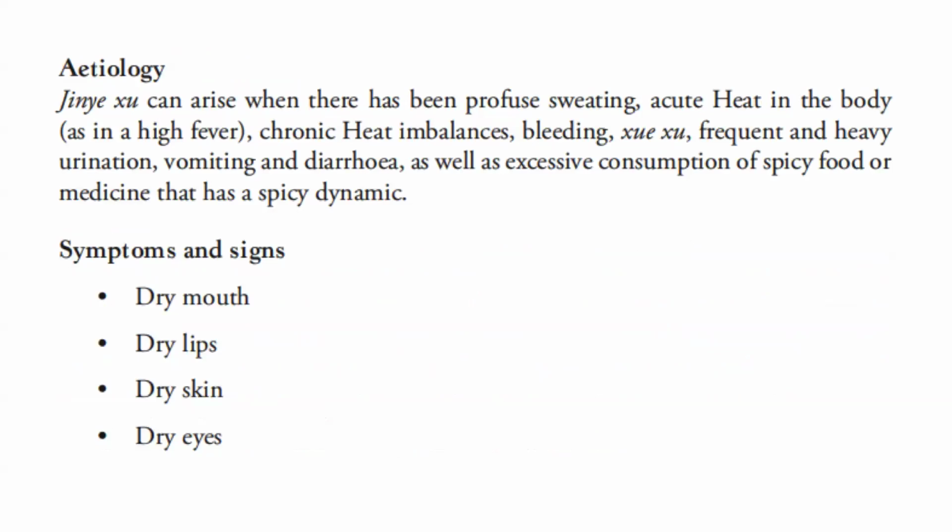Etiology. Imbalance can arise when there has been profuse sweating, acute heat in the body, as in high fever, chronic heat imbalances, bleeding, blood imbalances, frequent and heavy urination, vomiting, and diarrhea, as well as excessive consumption of spicy food or medicine that has a spicy dynamic.